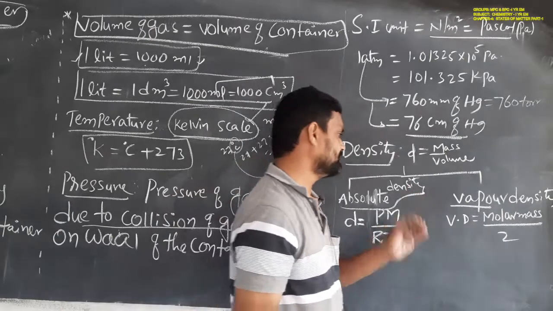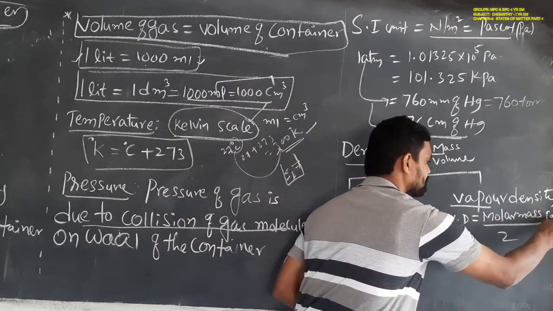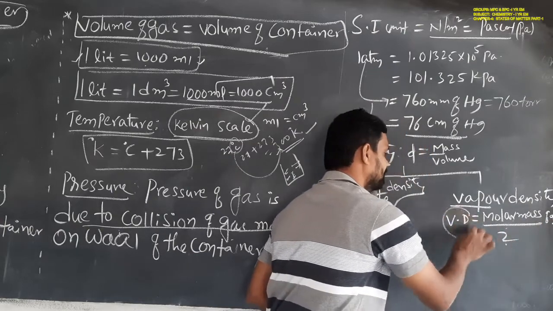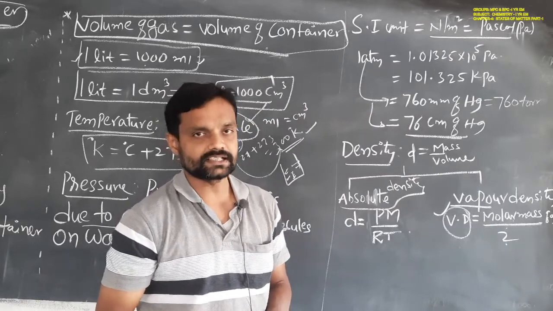Vapor density is equal to the molar mass of the gas divided by 2.